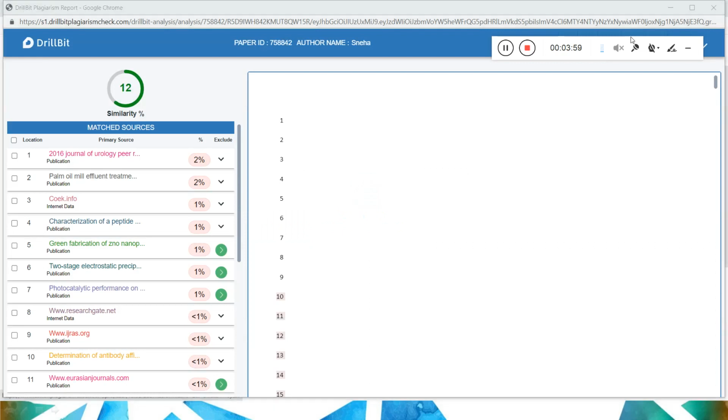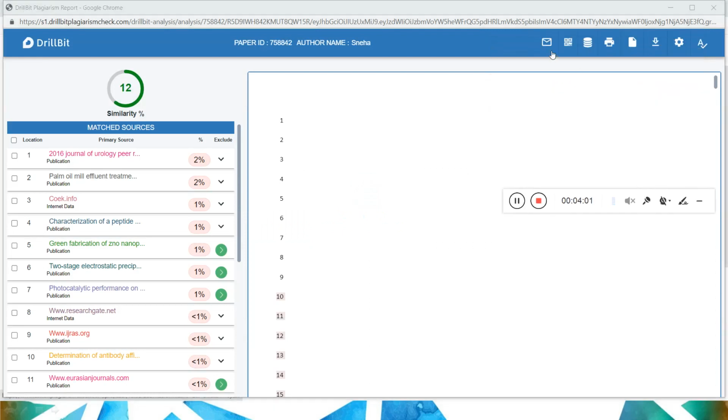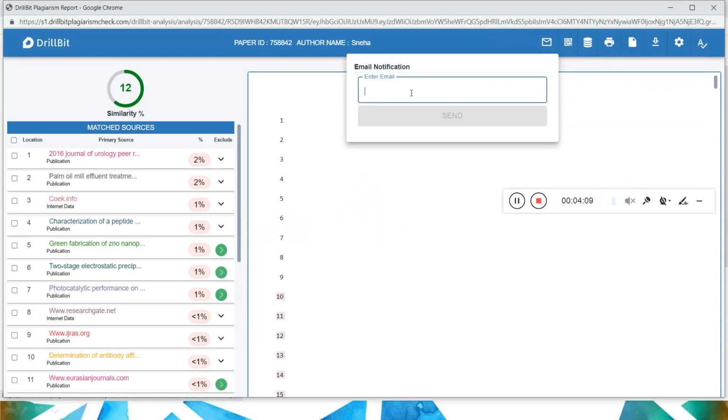Now let me see here. I want you to concentrate here. You can see email notification, right? Now this report is here. I can directly mail it to me. If I mail it to me, the report will directly come to my account. So that is one option.